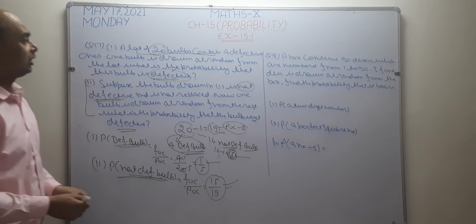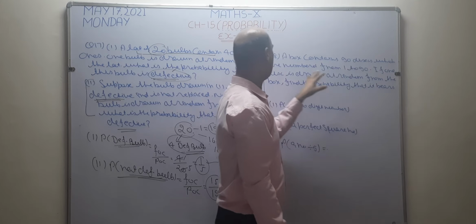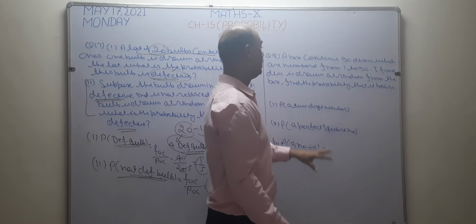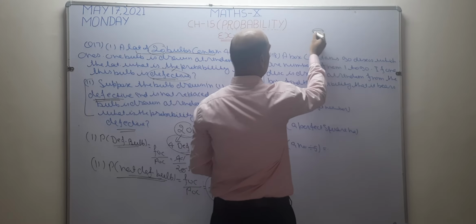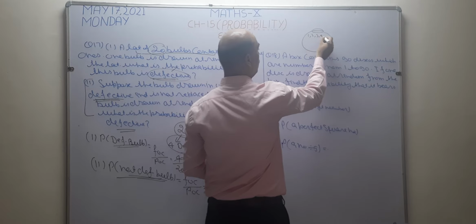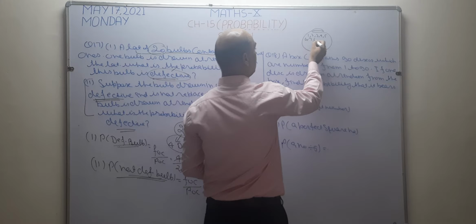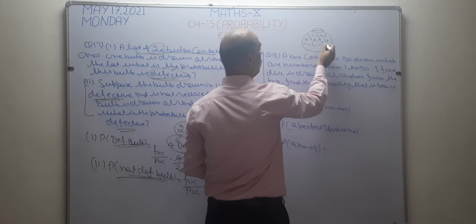Okay. Now in question number 18, what is given? A box contains 90 discs which are numbered from 1 to 90. I have one box. In the box, some cards are there. Numbers are 1, 2, 3, 4, 5, 6, 7, 8, 9, 10, 11, 12 and so on.